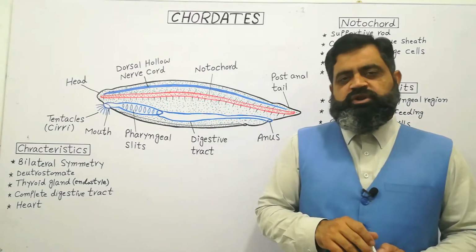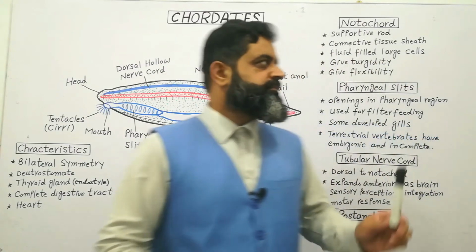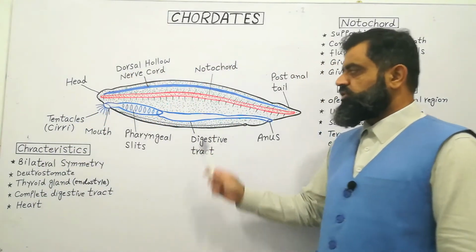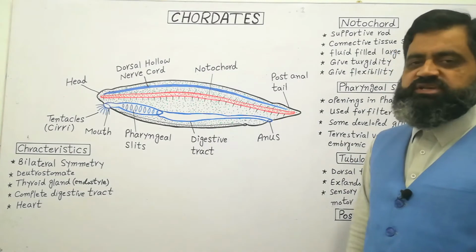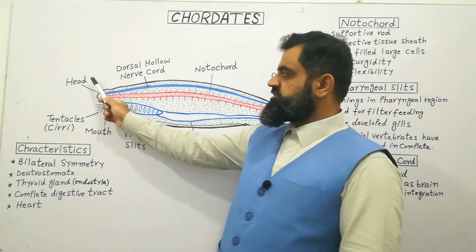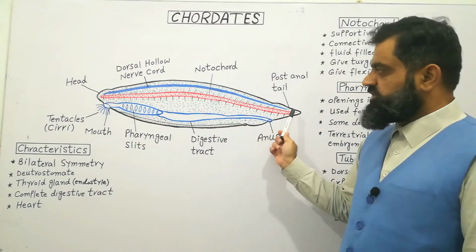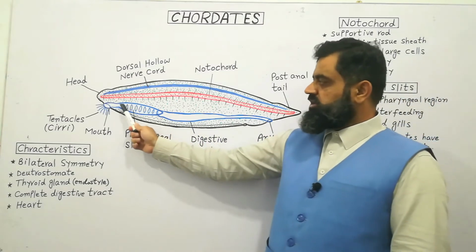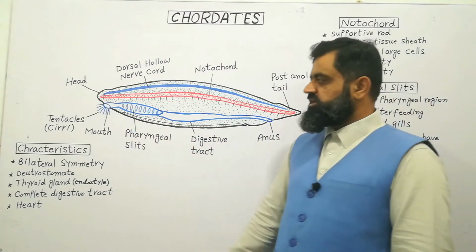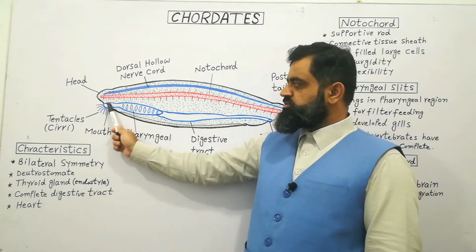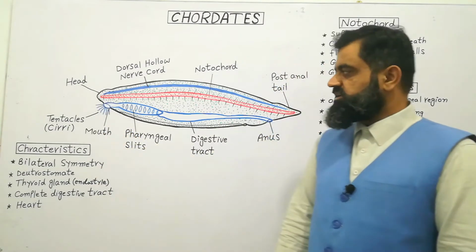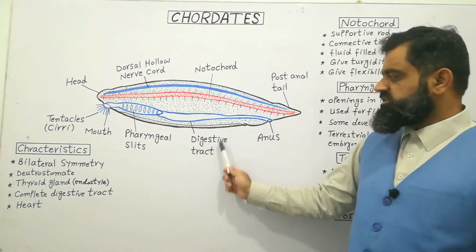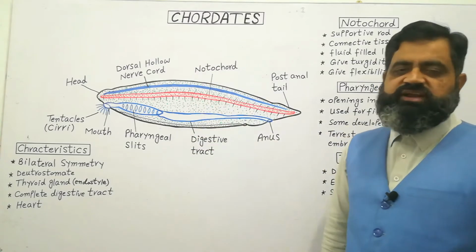The first of those characters is the notochord. If you look at the diagram, this is a cephalochordate, amphioxus, also known as lancelet. It has an anterior side, which has the head, and a posterior side, which is the tail. It has a dorsal side and a ventral side. The blue color here is the digestive system. On the front side there is a mouth surrounded by tentacles, also known as cirri, and different digestive parts, which later open into the anus.